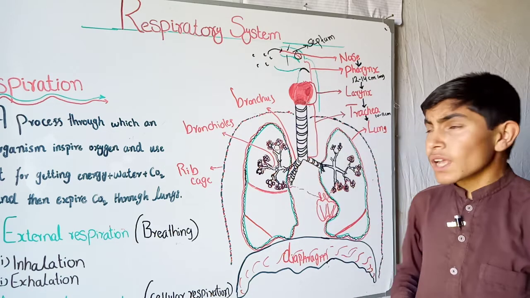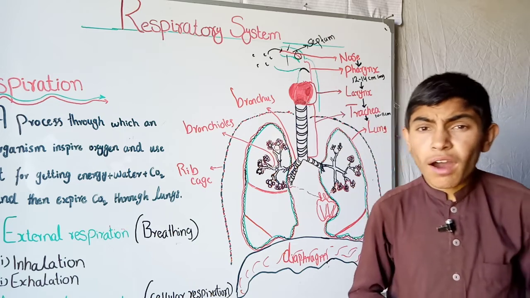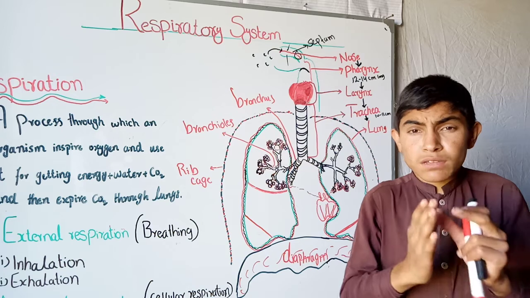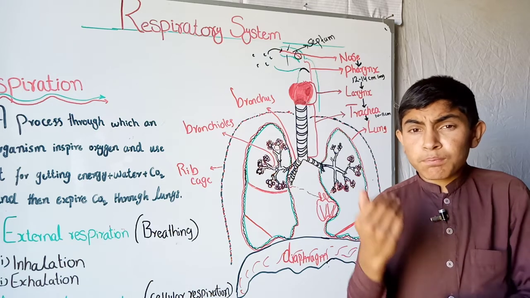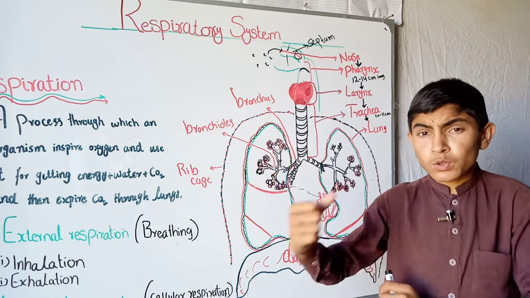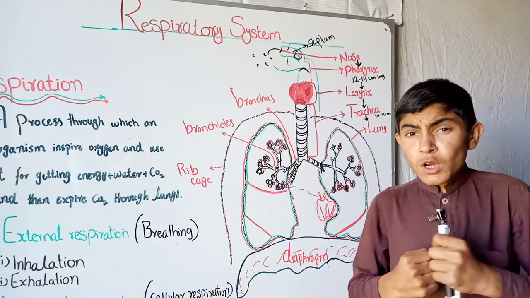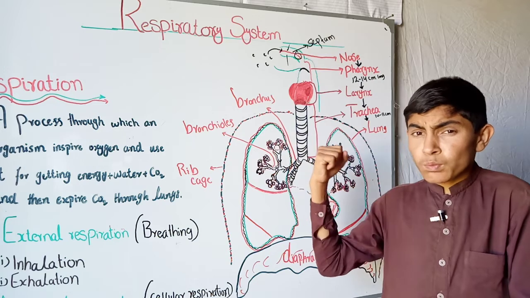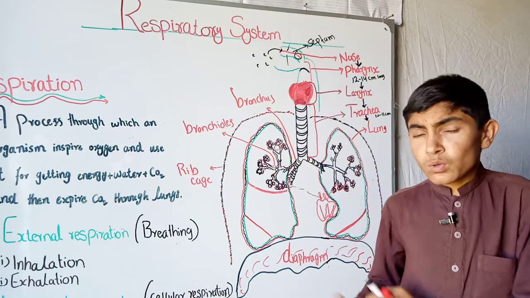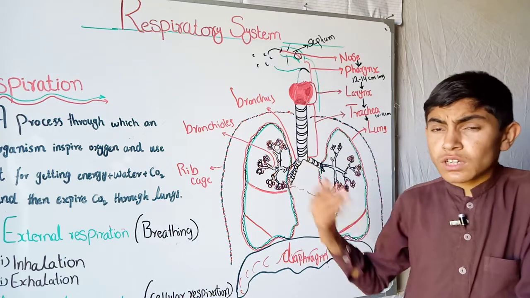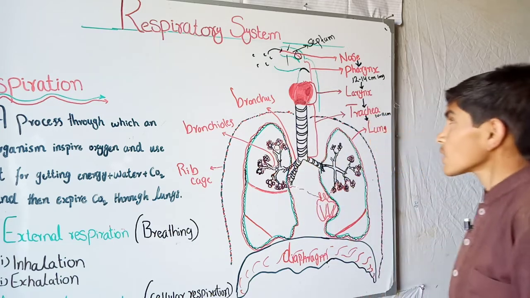In the nasal cavity, there are several membranes, or we can say the mucous membrane, which trap the microorganisms coming with the air and don't let them be inhaled inside the respiratory tract. Okay.